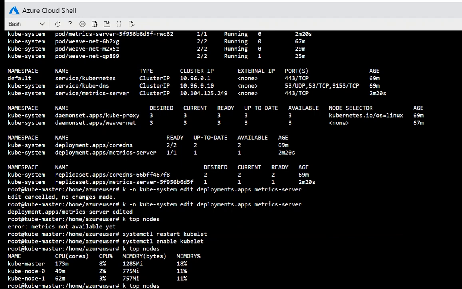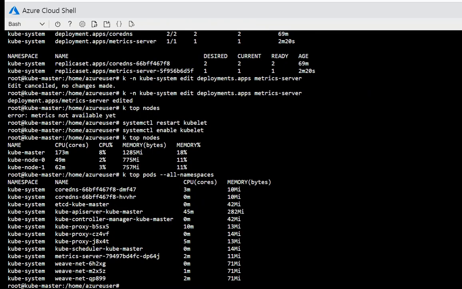And instead of nodes I type pods, and in all namespaces it will show you the metrics. Now we can also see labels if I type show hyphen labels.